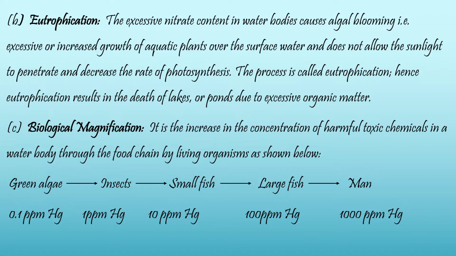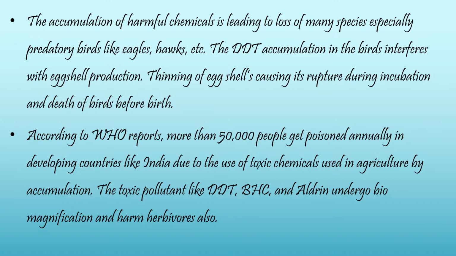So there is a continuous increase in the concentration of mercury at every step of the food chain by these living organisms. This increase is known as biological magnification. This biological magnification is not happening only with mercury, it is happening with a number of other metals also. So the accumulation of harmful chemicals is leading to the loss of many species, particularly predatory birds like eagles, hawks, etc. Similarly, DDT accumulation goes on in the water bodies.